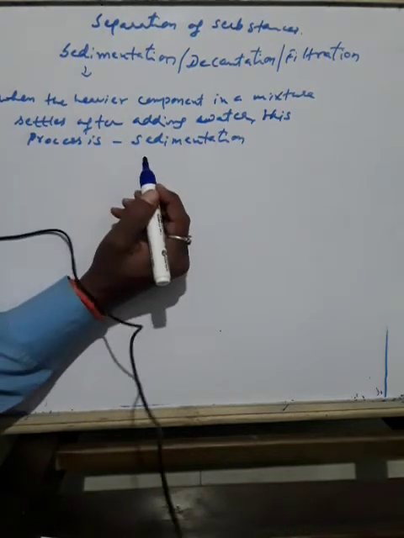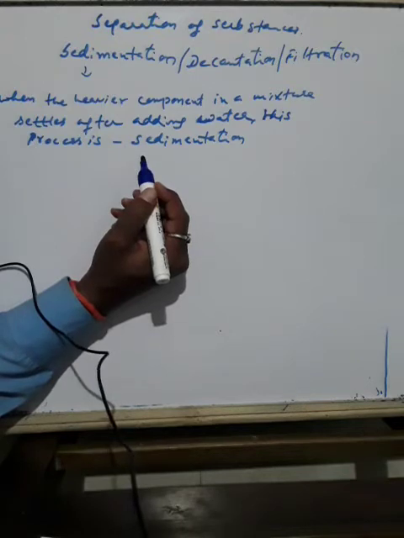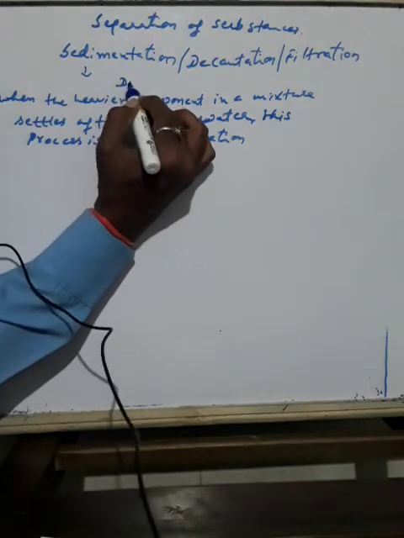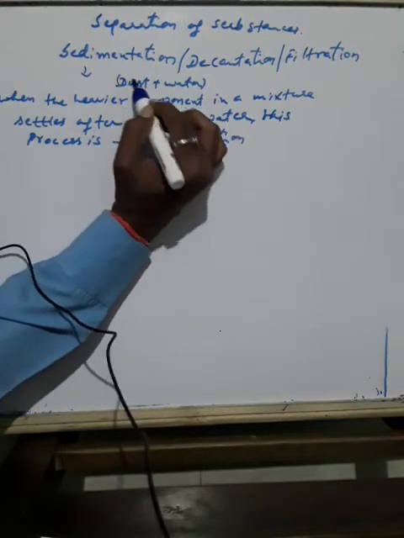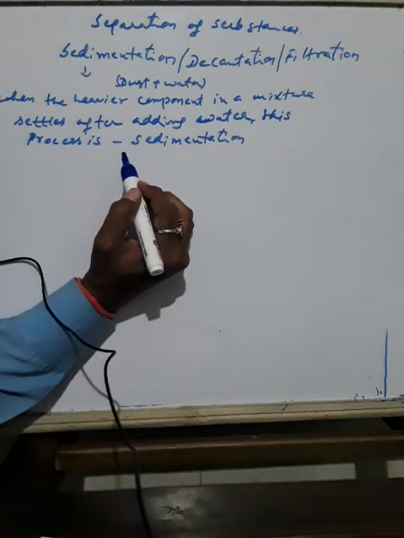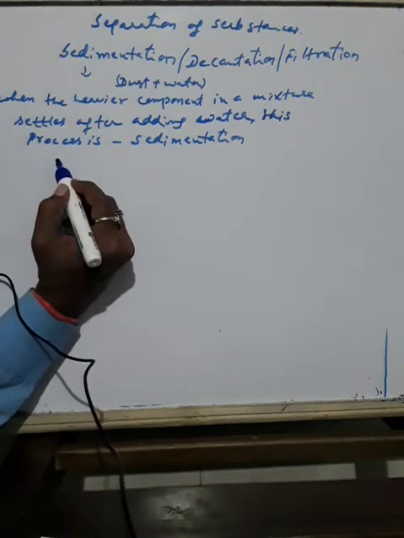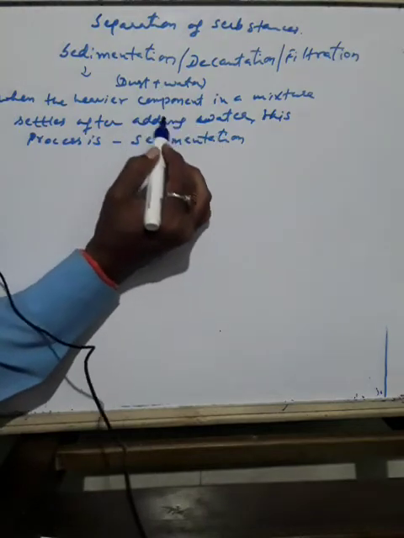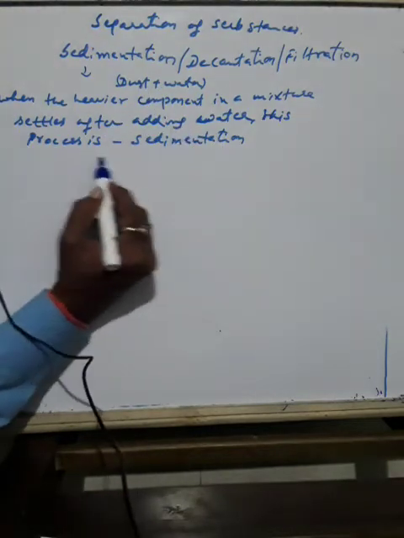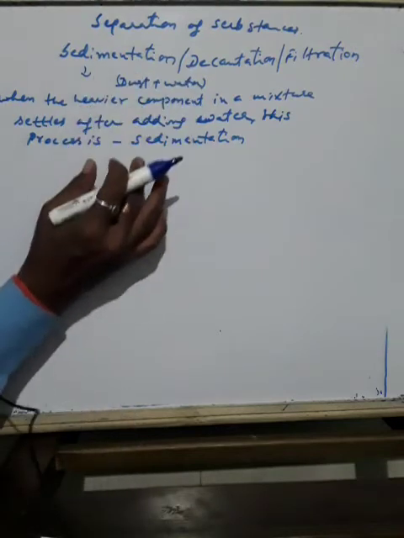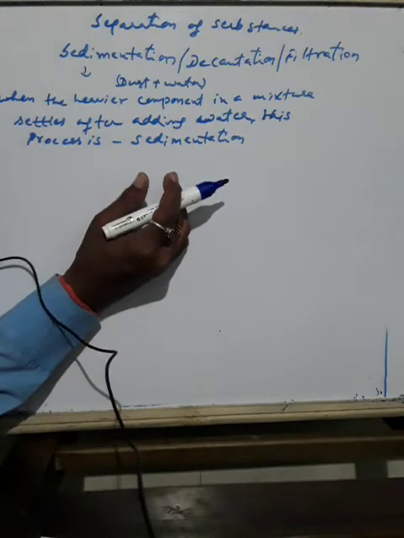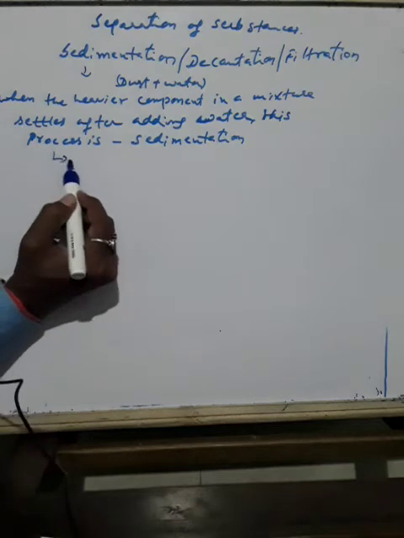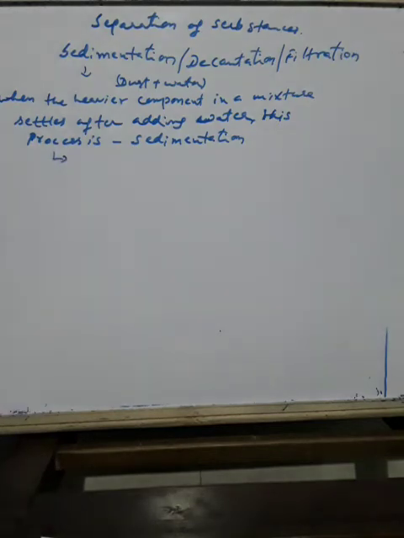Okay. Again, for example, you can take dust and water. When the water along with dust is left standing and you remove the water outside, only dust remains. So this process is called sedimentation. Well, let us find a few other mixtures that can be separated through sedimentation and decantation. So we will discuss one or two examples of separation.